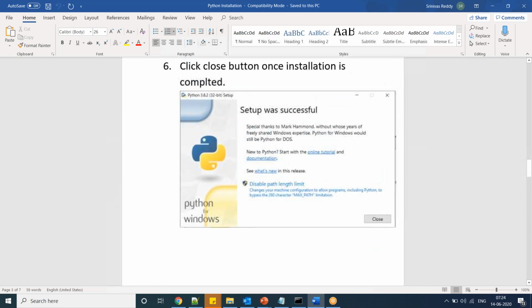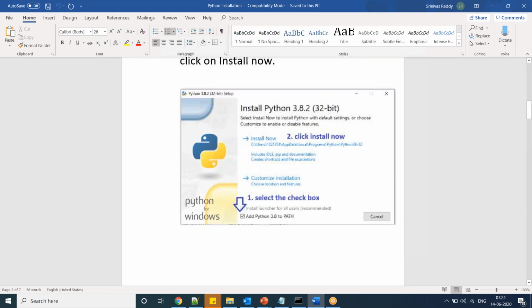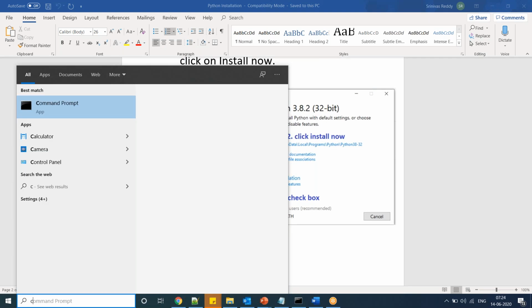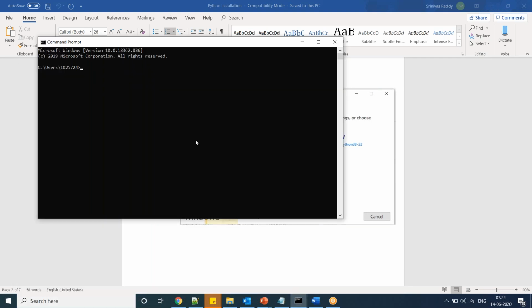Now, how to check whether Python is installed in your system or not? Go to search, type CMD, command prompt. Now just type python here and press enter. It will go to the Python prompt. Now to come out of this, type exit. Okay, this is one way to check.